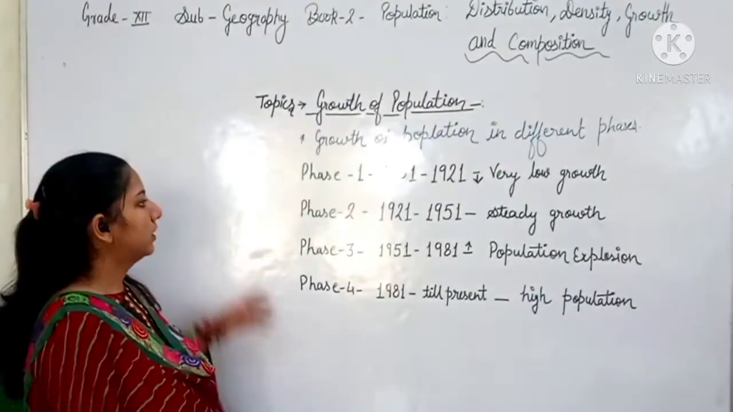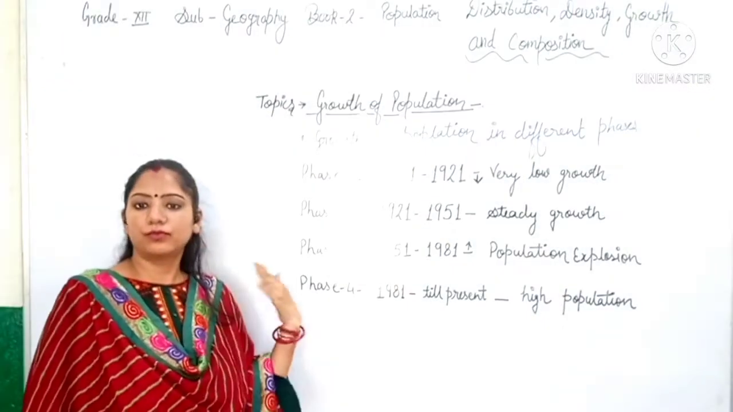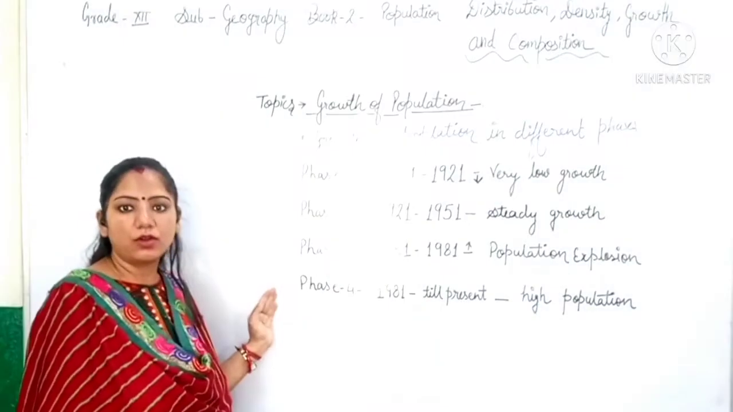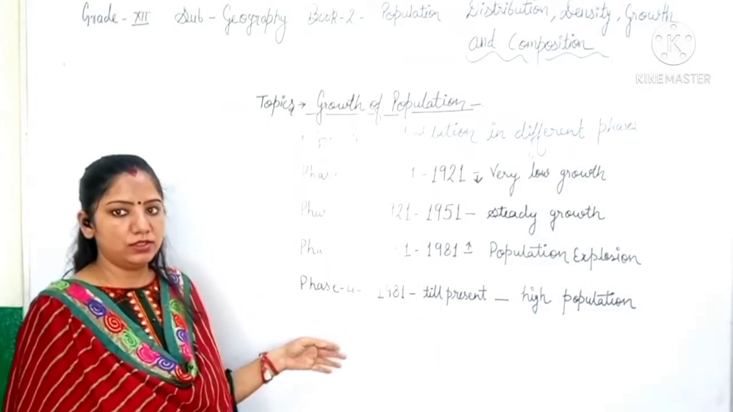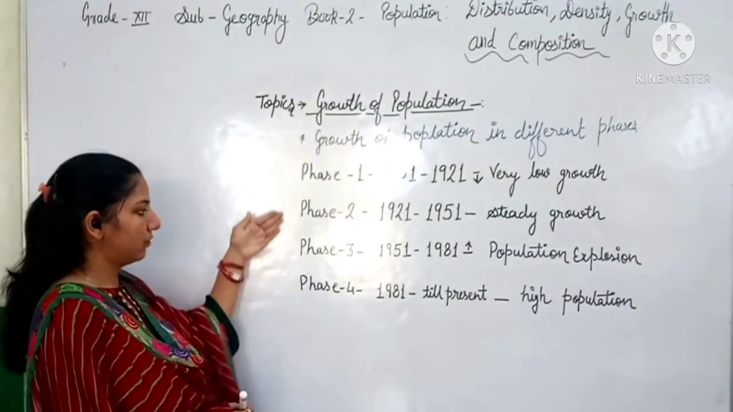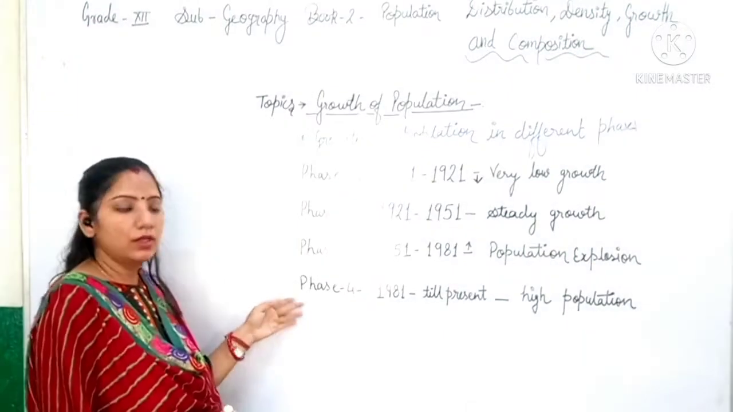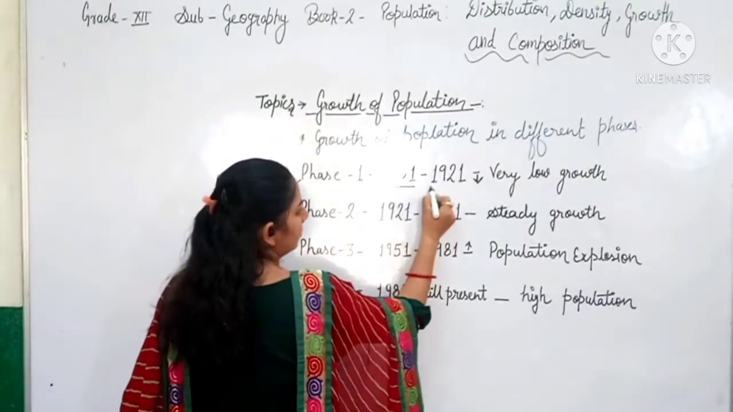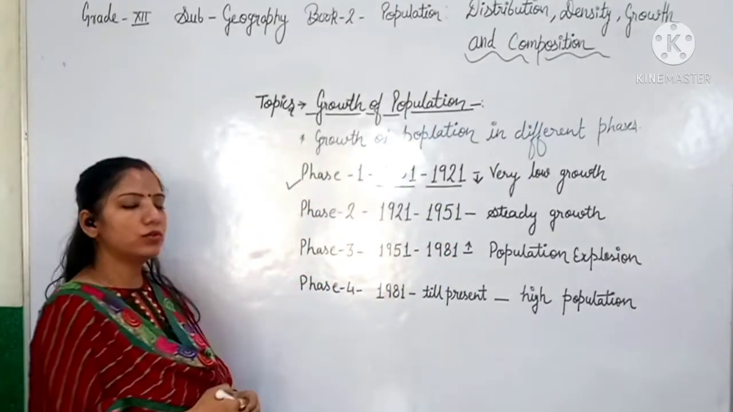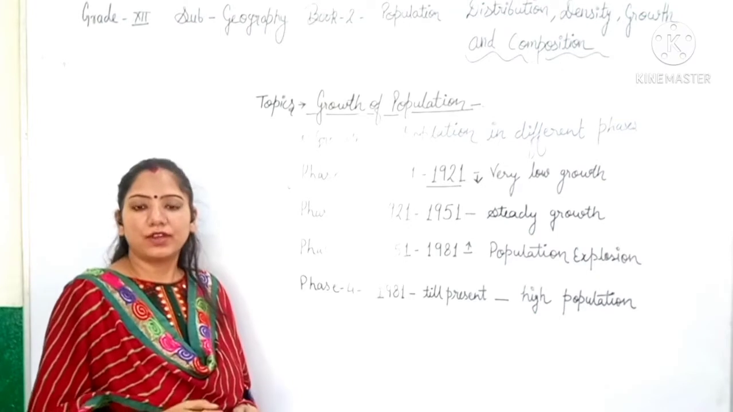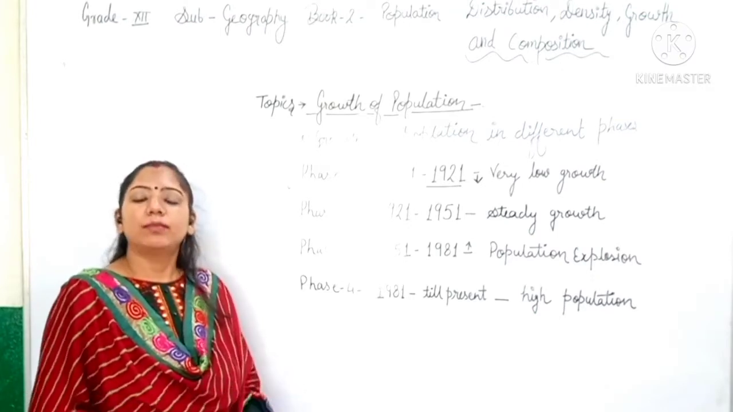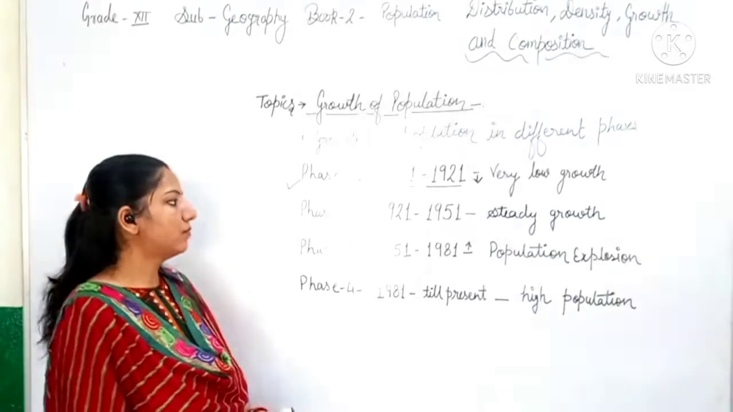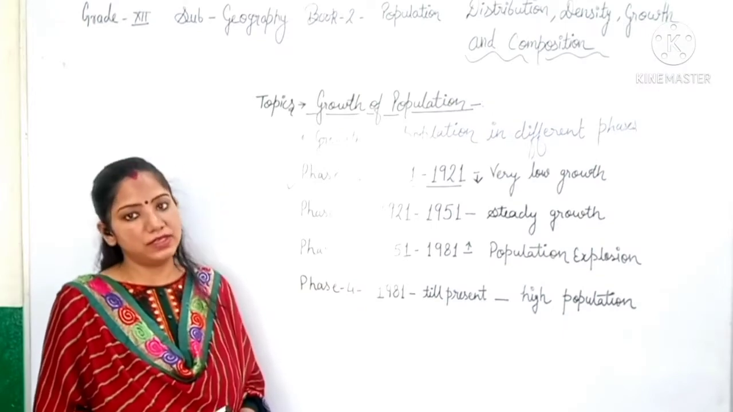If we go through the data analysis from the last 1 century, there are 4 phases according to which we can divide the population. These phases are phase 1, phase 2, phase 3 and phase 4. According to phase 1, that is from 1901 to 1921, the population growth was very low, as our country was dependent and the medical facilities, health facilities and other awareness were not there. So the population growth was very low in phase 1.